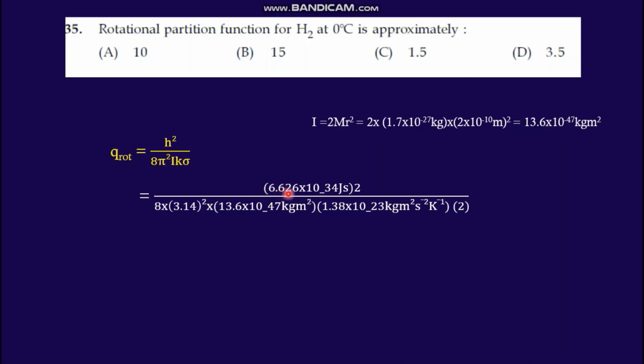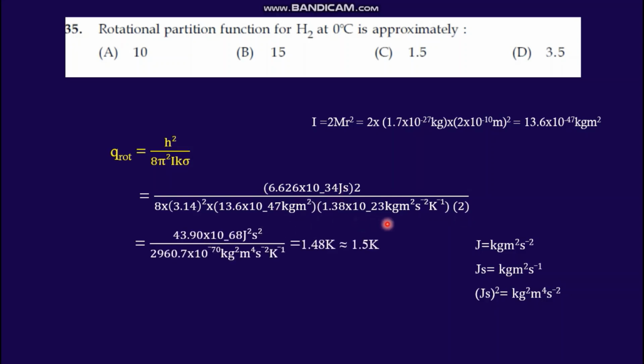Now we have h square value 6.626 into 10 raised to minus 34 joule second, square. Divided by 8 into 3.14 square into 13.6 into 10 raised to minus 47 kilogram meter square, and 1.38 into 10 raised to minus 23 kilogram meter square second raised to minus 2 Kelvin raised to minus 1. This is the value and the unit of Boltzmann constant, and sigma here is homonuclear, so value is 2. Solve this equation.